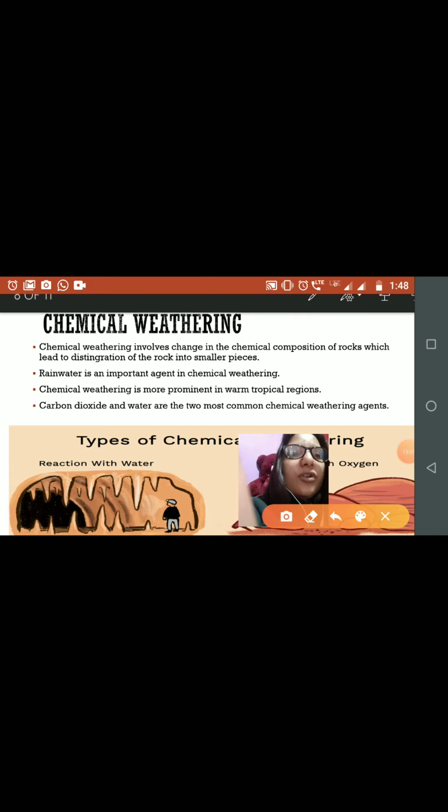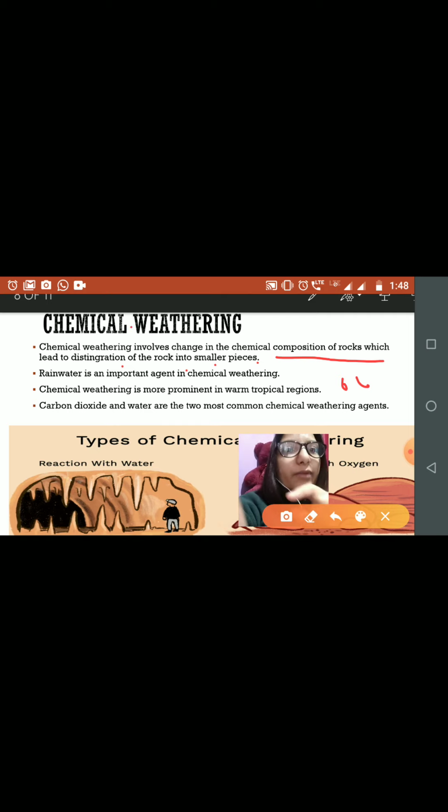Chemical weathering involves the change in chemical composition of rock, which leads to the disintegration of rock into smaller pieces. Okay, you have to understand the basic difference between physical weathering and chemical weathering. Chemical weathering changes the composition of the rock, which leads to the disintegration of rock into smaller pieces. In the beginning, in the definition of weathering, we learned that weathering is nothing but the fragmentation of the rock. Okay, disintegration of the rock.